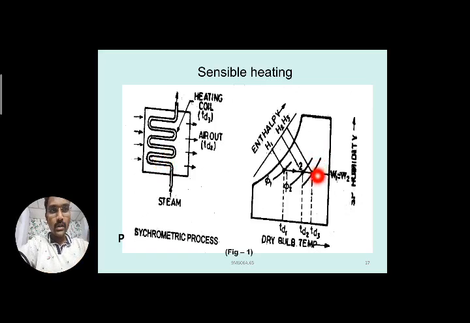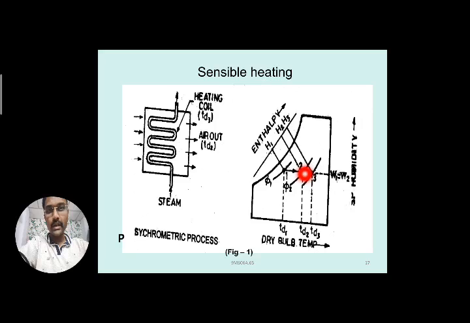Our aim is to get the outlet temperature TD2, which is less than the surface temperature of the heating coil, TD3.